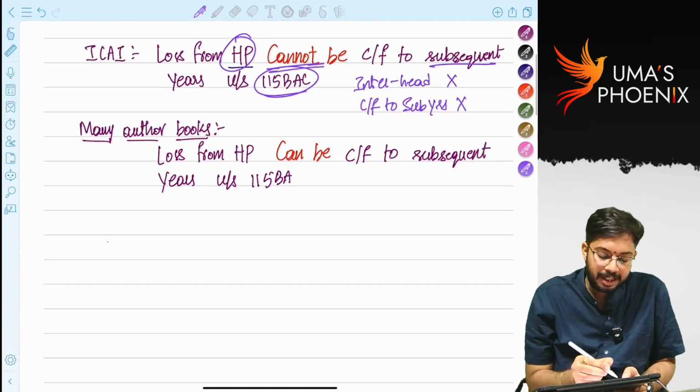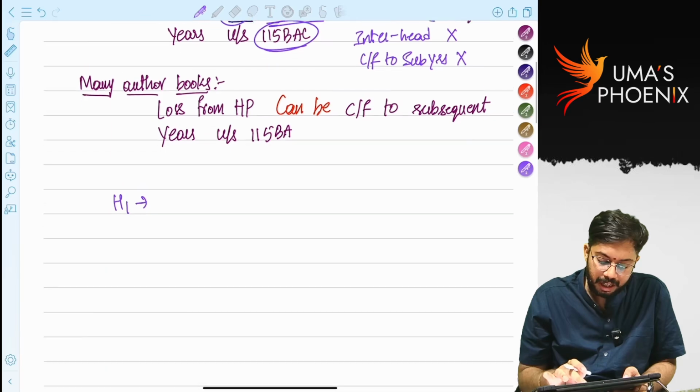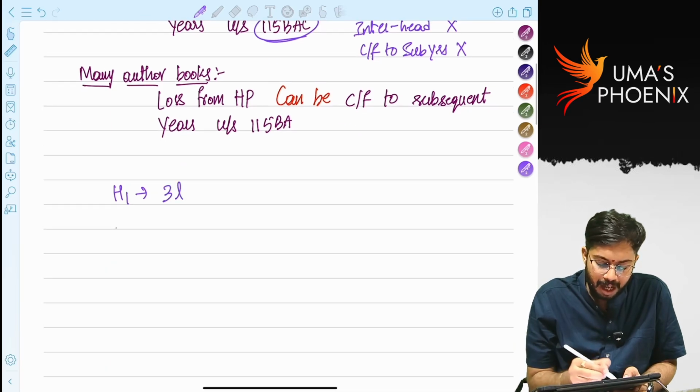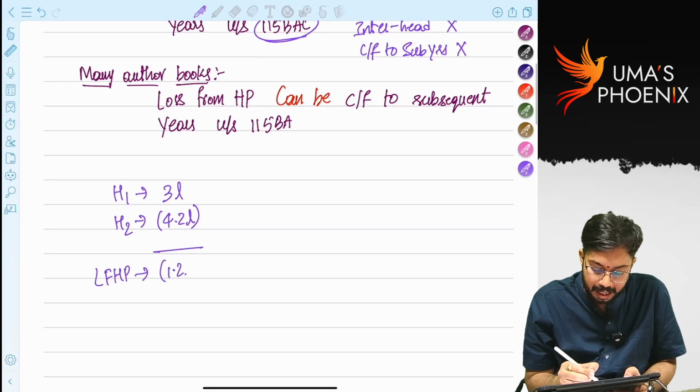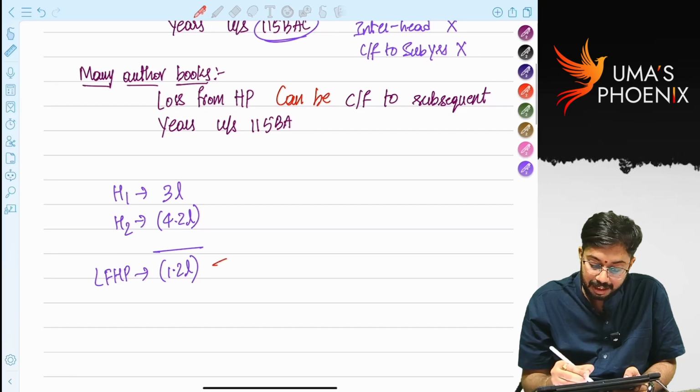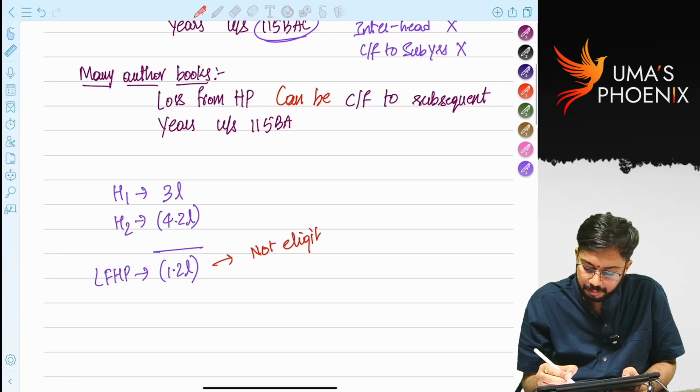Let's say I am having house property 1, income of 3 lakhs. I am having house property 2, loss of 4,20,000. How much is loss from house property? Loss from house property is 1.2 lakhs. This is not eligible for interhead set off.